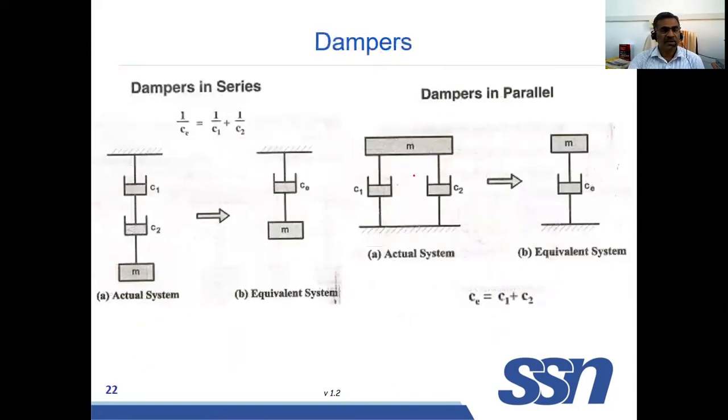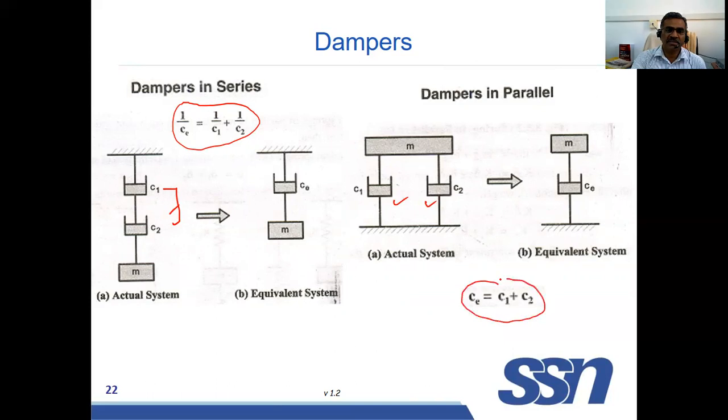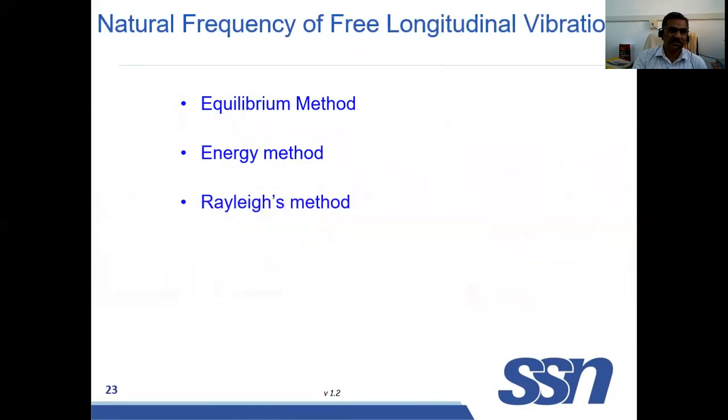Now, you will see for damper. If two dampers are connected in series, then this is the equation to find the equivalent damping coefficient: 1 by C1 plus 1 by C2. Here, if these two are parallel, then you can use this equation, C1 plus C2. So it is the same as springs. Here, we use dampers also. We have to combine them because it's a single degree system. We want only one damping coefficient C. It should be combined, so you have to find the equivalent.